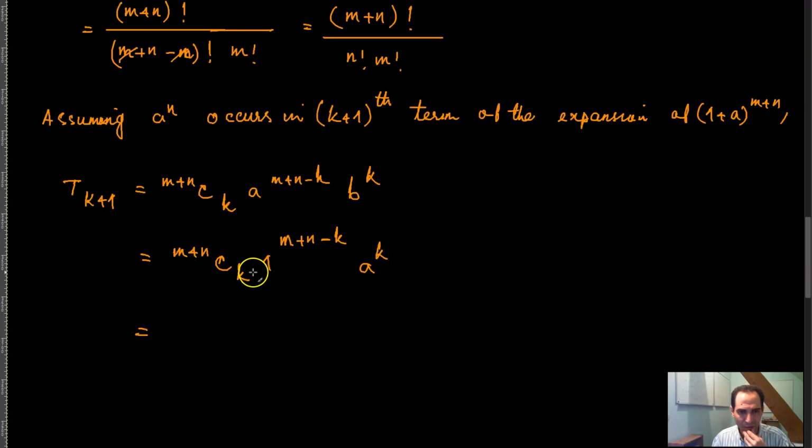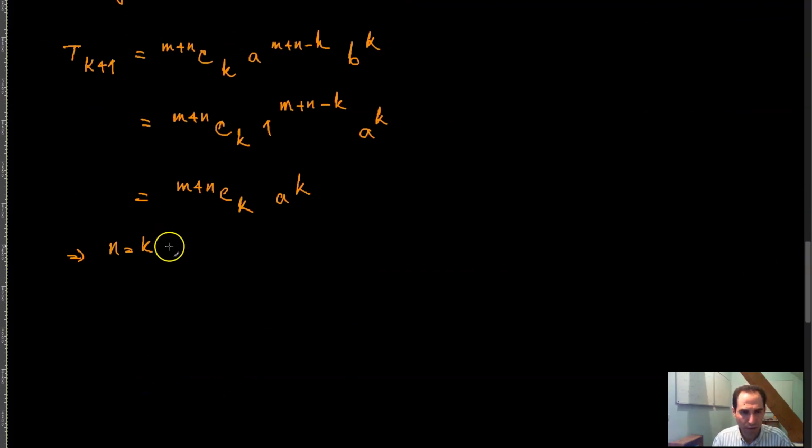And so that's the same thing as m plus n combination k, a raised to the power k. Now if you compare a raised to the power k and a raised to the power n, since we made the assumption that a raised to the power n occurs here, we can conclude that n is equal to k, in which case I can write the same thing as m plus n combination n, a raised to the power n.